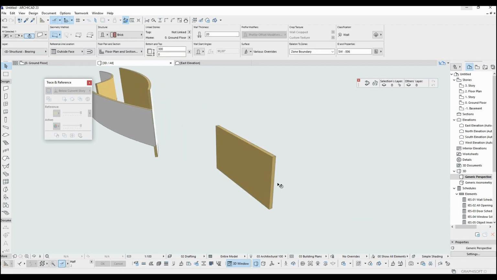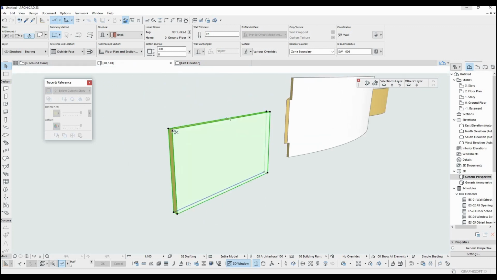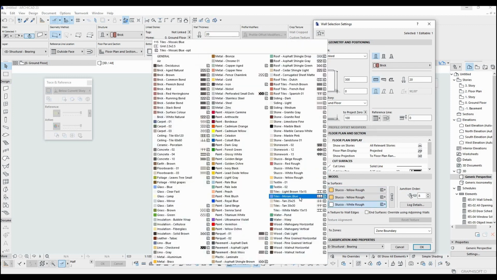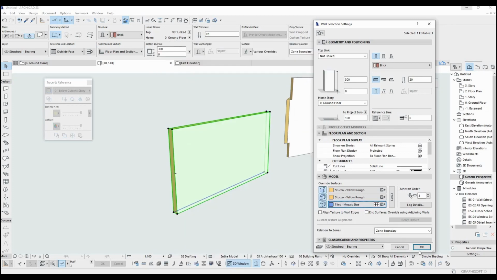I will show you how to change any part of the wall independently. Press Ctrl plus T and open Settings menu. This part is inside of the wall, the white one. Click this button and change the color. Choose any surface and click OK.